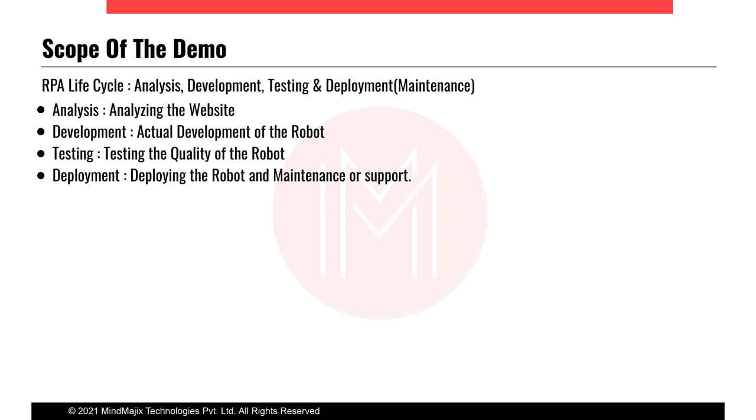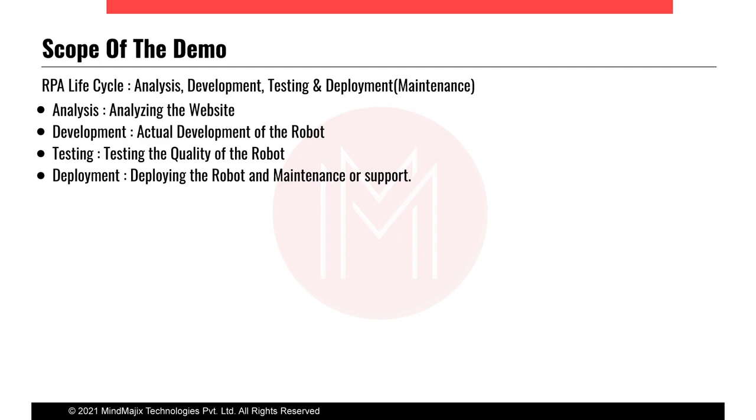And then after analyzing, we'll be going for the actual development of the robot, where we'll be using the tool. With the tool editor, we'll be creating the steps of the robot and configuring it to perform the meaningful activity. After developing the robot, we'll be going to the testing phase, where we'll be testing the quality of the robot: if the robot is performing as expected or not, if it is working efficiently, and if the robot is taking less time compared to humans or not.